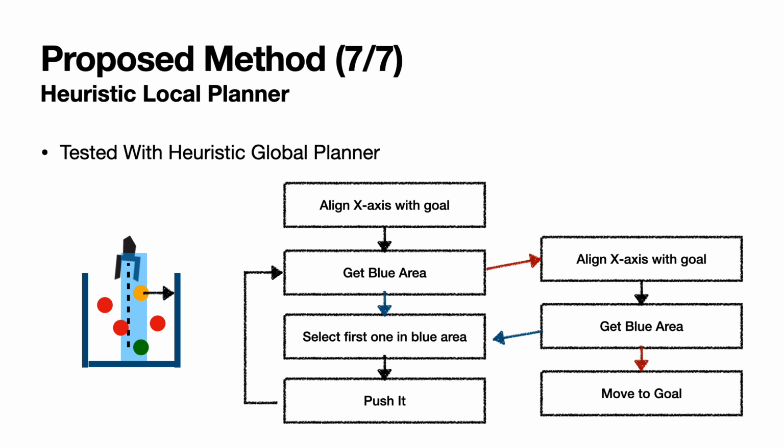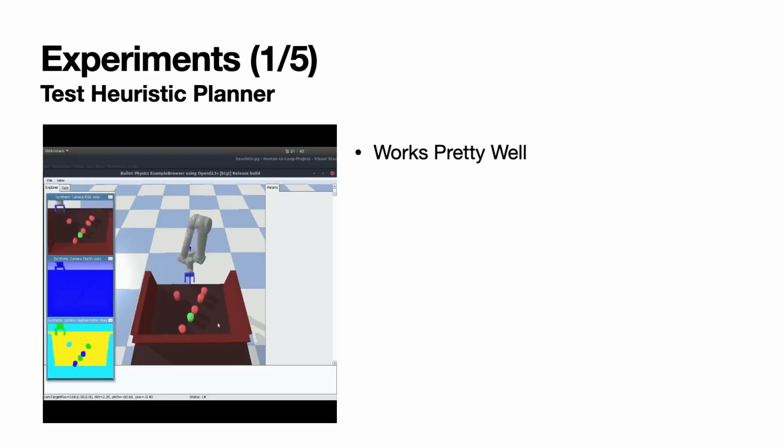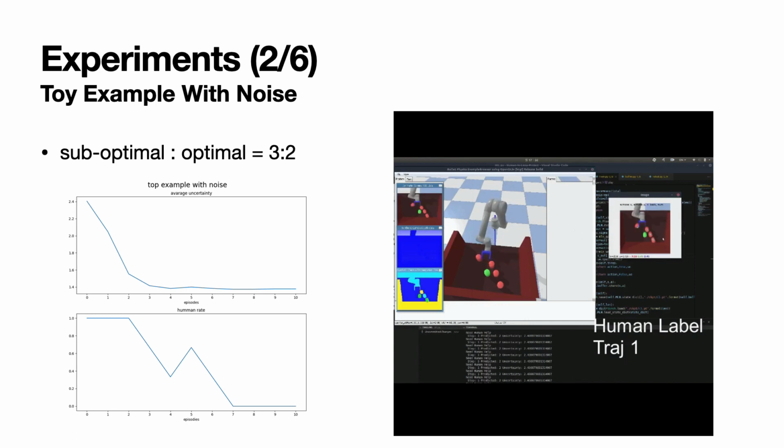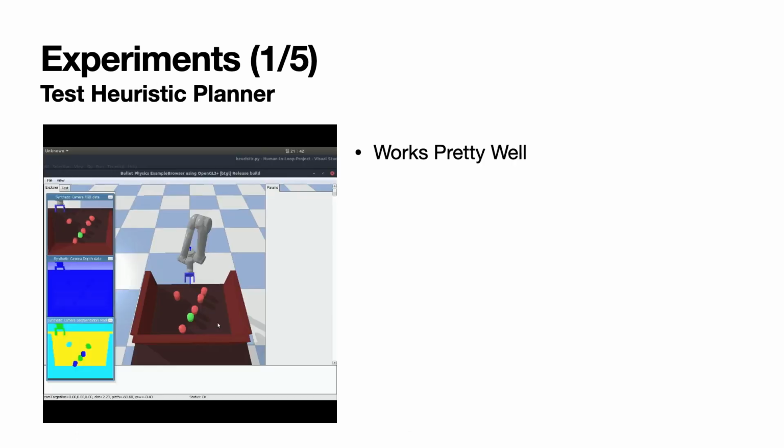To confirm my formulation is right, for the local planner, I made a heuristic global planner and tested it. And this is the video for the heuristic. Sorry for that, and it seems like it's working pretty well.